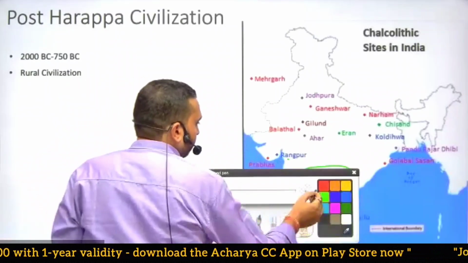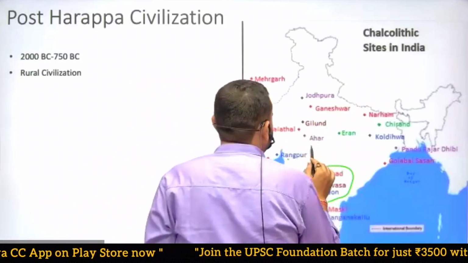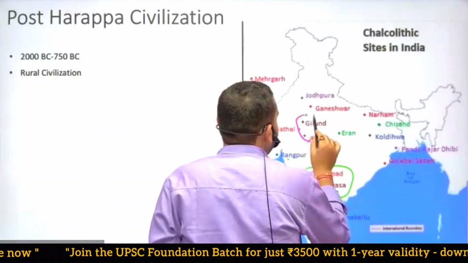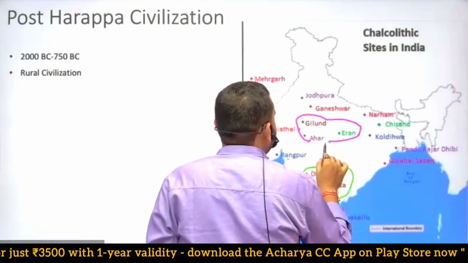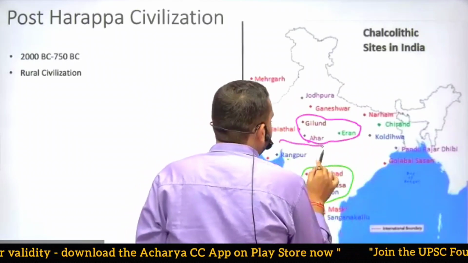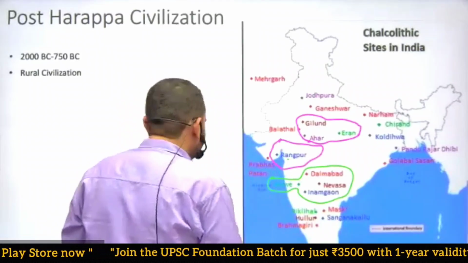The second is Ahar. Then Malwa. These are the important cultures.